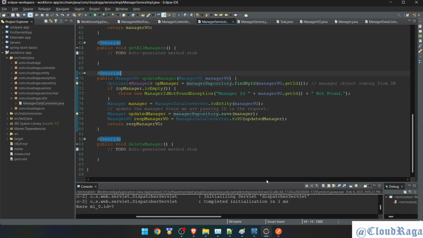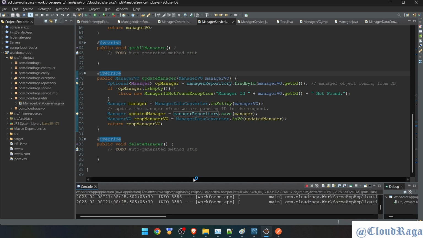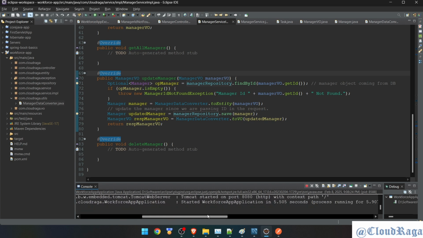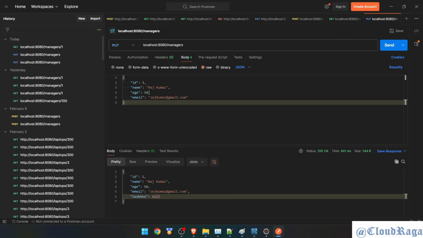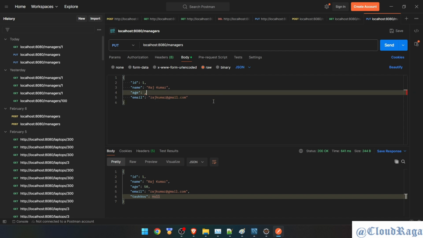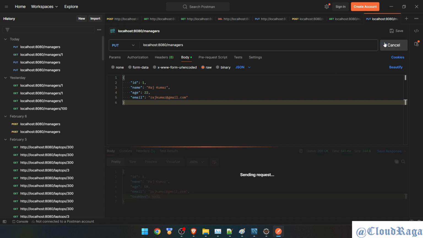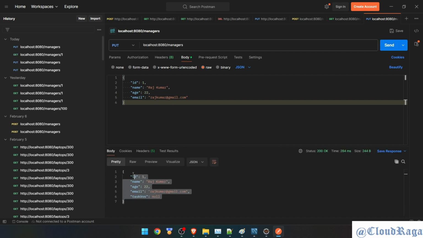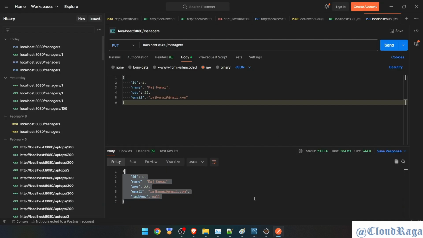Okay, let's run the application. Something is running already. Fine. Application executed. Okay, started. Going back. It is update record. So let's change the age only. Let's say 22. Fine. Let's hit the request. Okay, it's working fine. Age is updated. Let's verify the database. It's here. So update is also working fine.